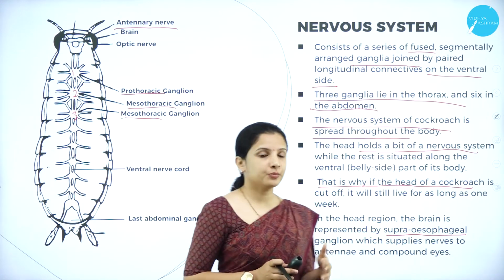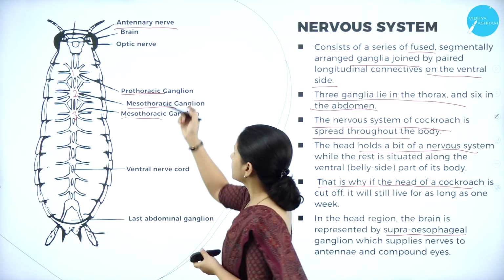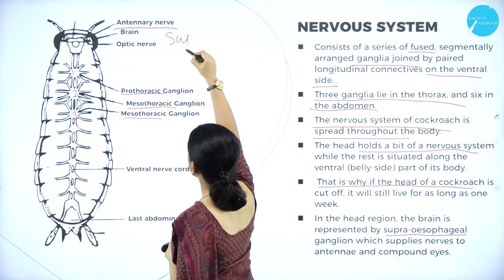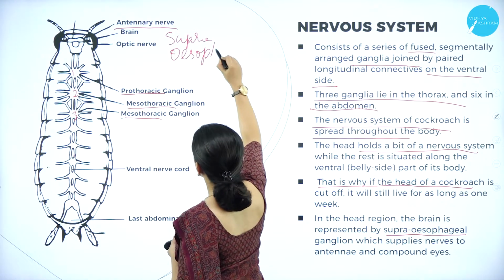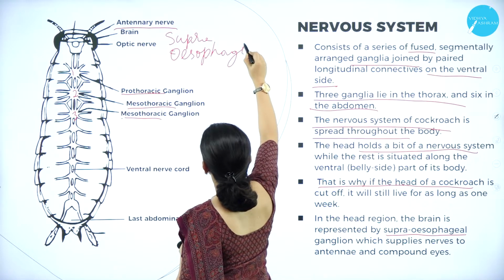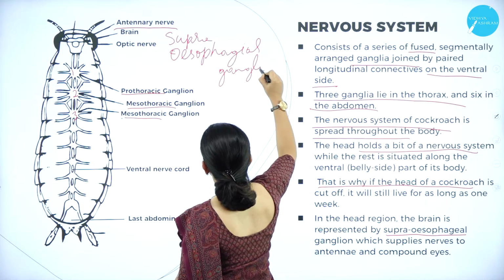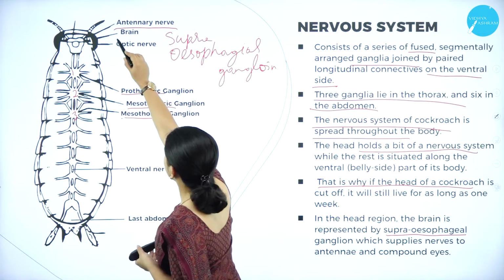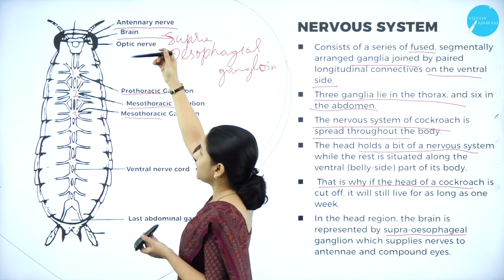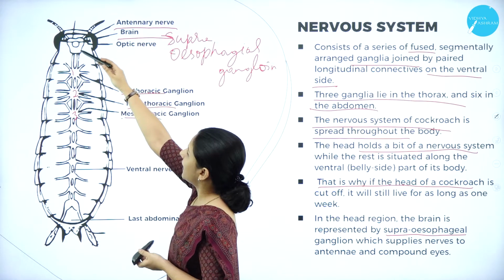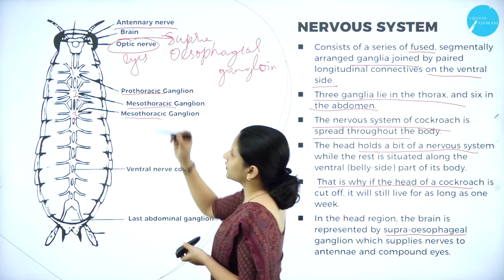Then the brain is present, that is, the supraesophageal ganglion. It is from this supraesophageal ganglion, which is nothing but the brain, that the nerve connects to the antenna, and the optic nerve is related to the eyes, that is, the compound eyes of the cockroach.